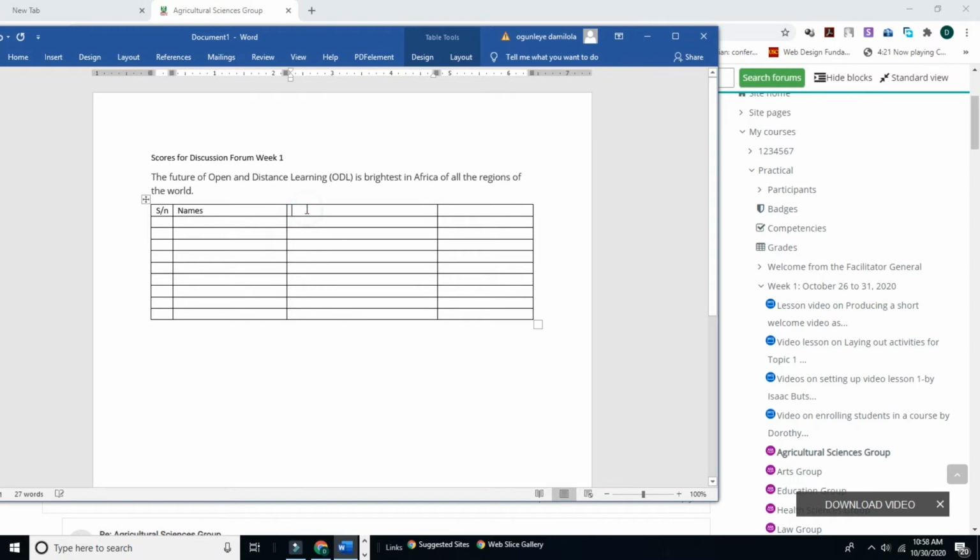And the next thing we are going to do is the contribution itself. We put it inside this column. And the last column, we have our scores.